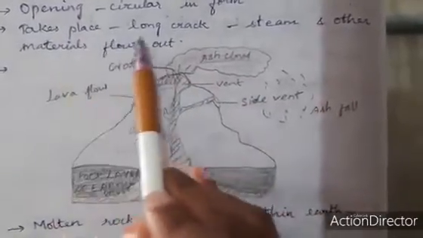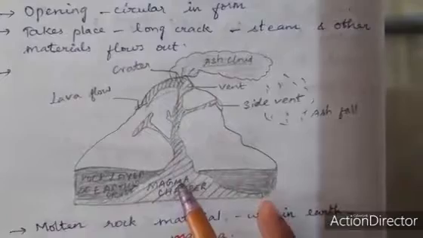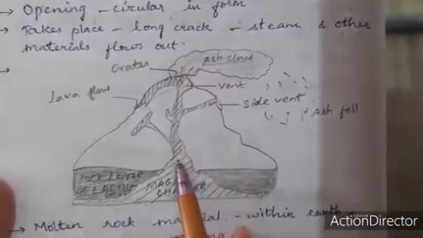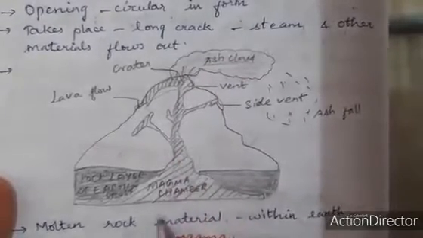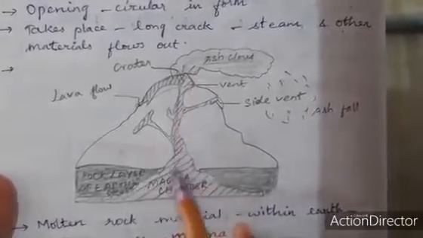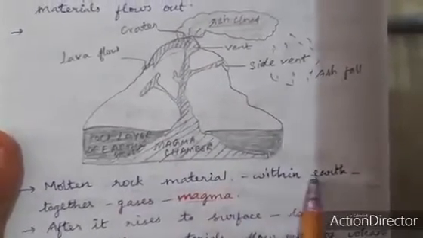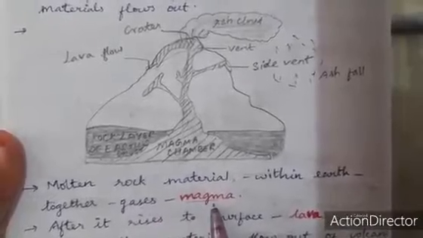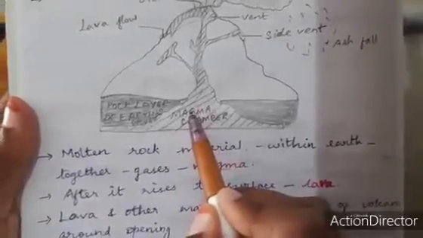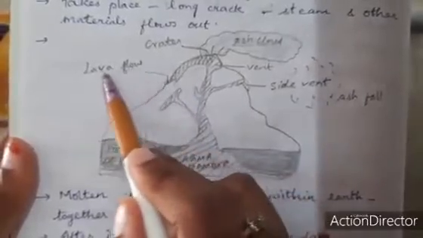It takes place through a long crack, and steam and other materials flow out through the Earth's surface. The rocks within the Earth are molten, and that is called magma. Molten rock material within the Earth, together with gases, is called magma. After it rises to the surface, it is called lava. It flows as lava.